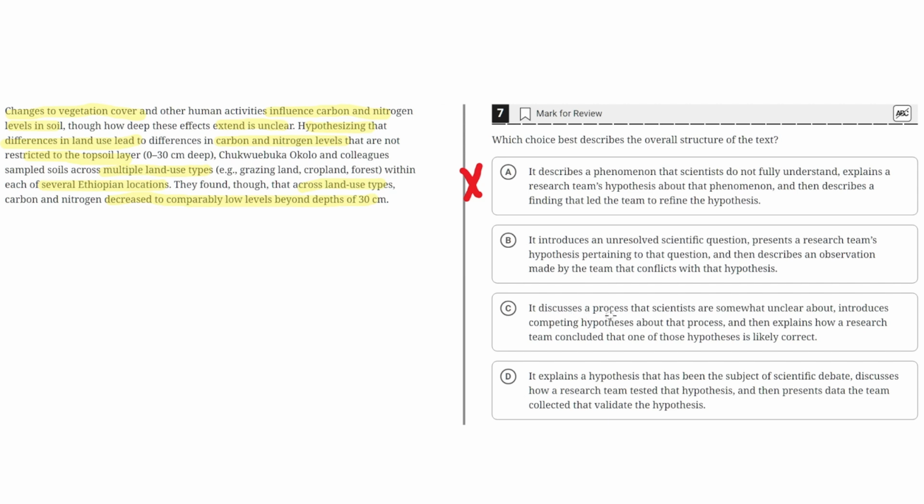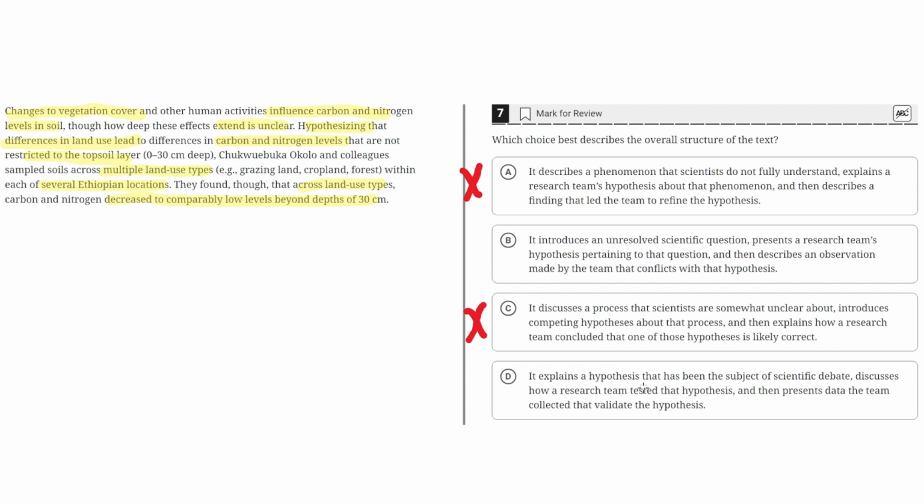C. Discusses a process that scientists are somewhat unclear about, introduces competing hypotheses about that process, and then explains how a research team concluded that one of these hypotheses is likely correct. This is incorrect because there's only one hypothesis discussed. There are no competing hypotheses, and neither does the team choose a hypothesis that is likely correct. Therefore, C is incorrect.